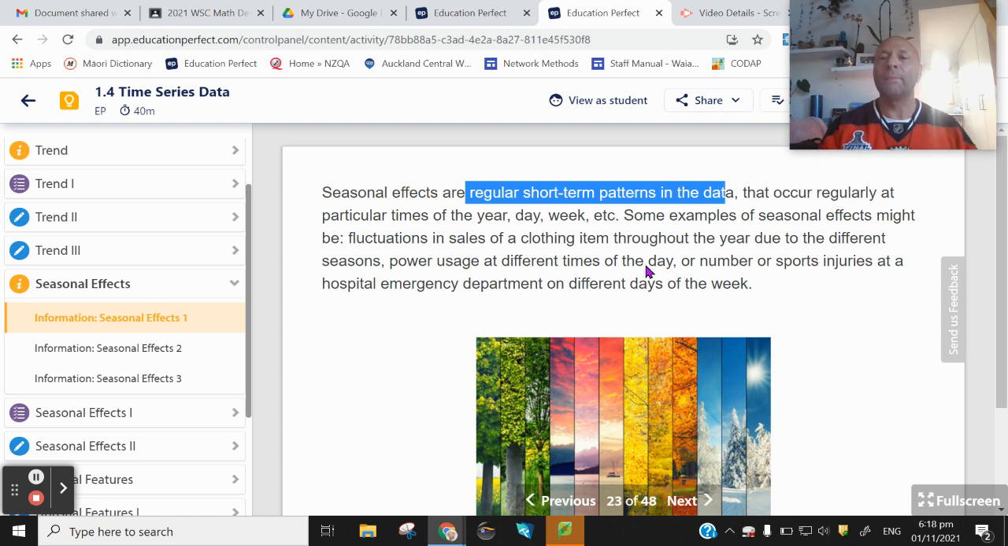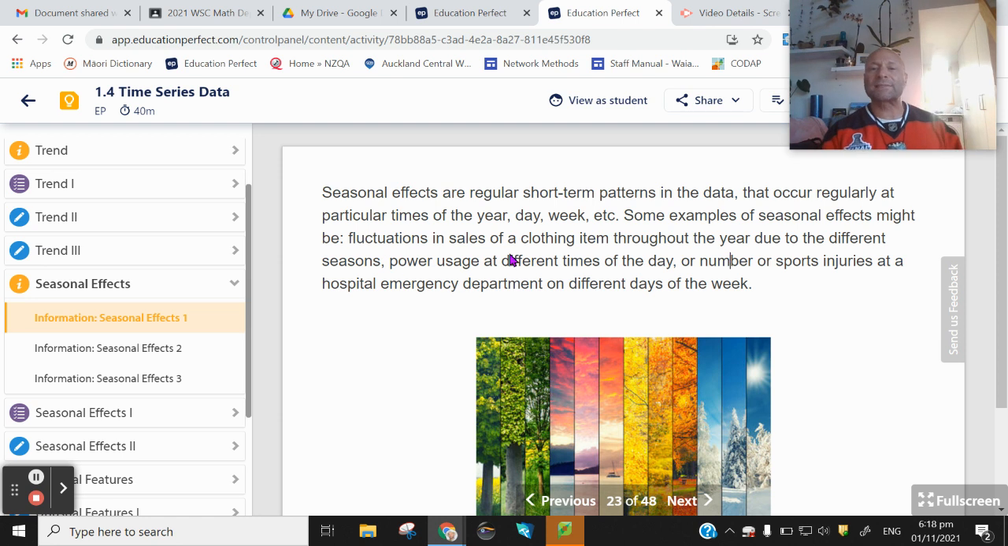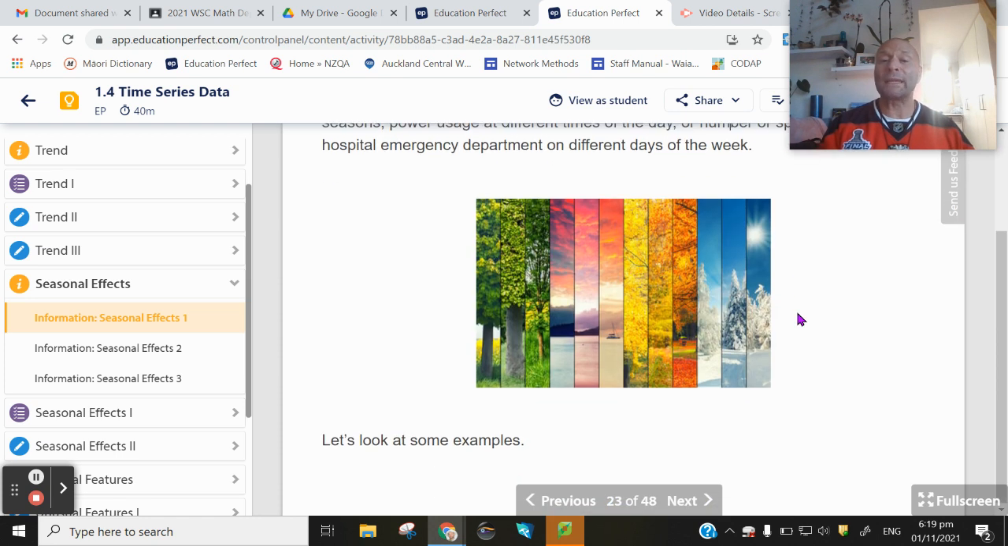day, week, etc. Some examples of seasonal effect might be fluctuations in sales of clothing throughout the year due to different seasons, like more clothing sales around Christmas time, around the holidays. Power usage at different times of the day, maybe being higher as the sun sets. Number of sports injuries at a hospital emergency department on different days of the week, etc.